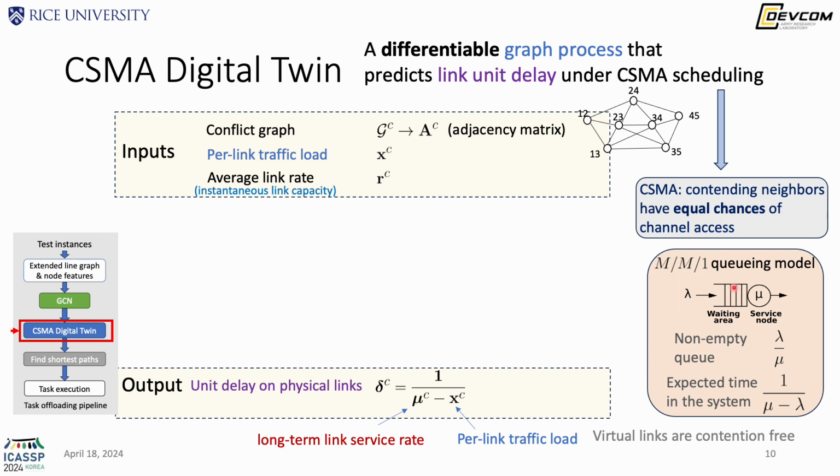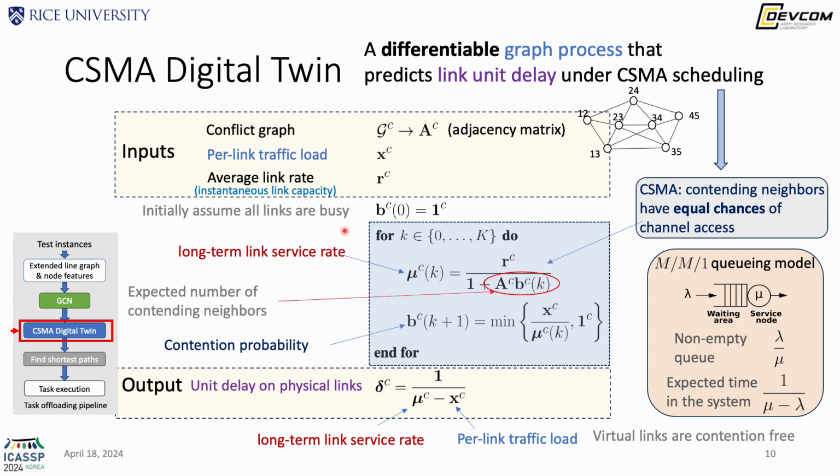So we use this principle and a queuing model to build this CSMA digital twin, which essentially iteratively updates the long-term link service rate and the contention probability of each link, or in other words, how likely a link has traffic to send. Once the link service rate converges, we use this equation to compute the unit delay on every physical link. These equations come from the queuing model.